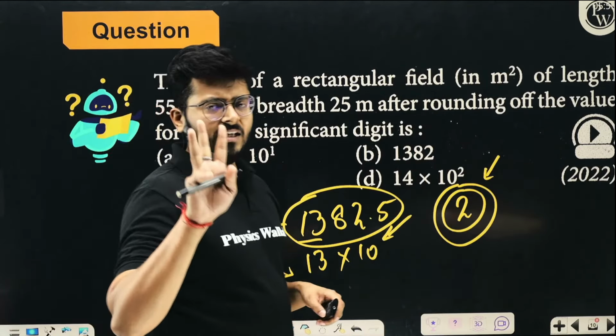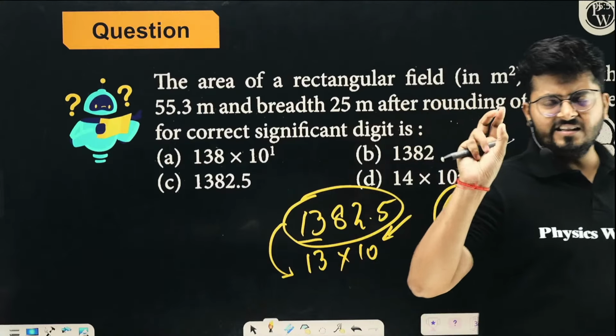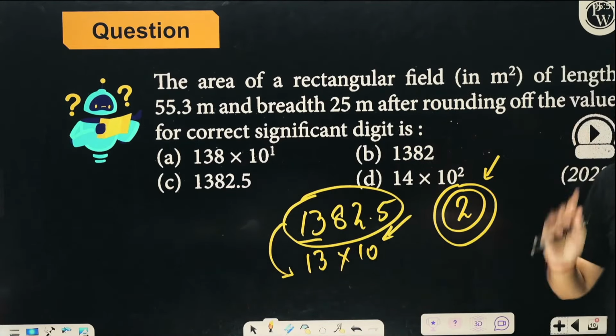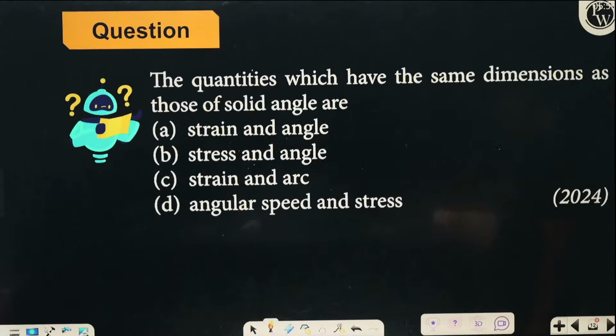So three ideas are very important from this chapter. Error analysis, significant figures, and principle of homogeneity are very important. Let's move on and talk about this particular question.